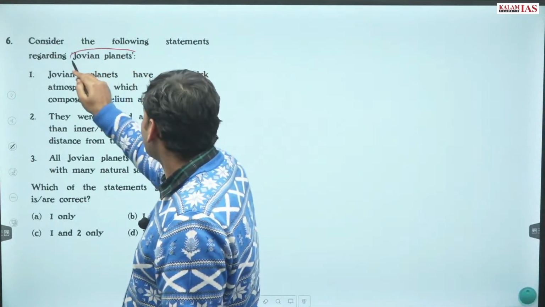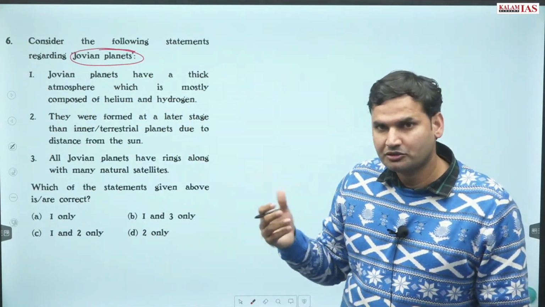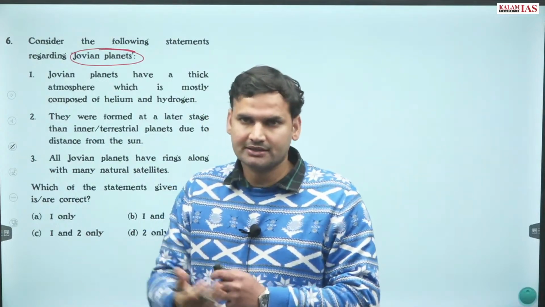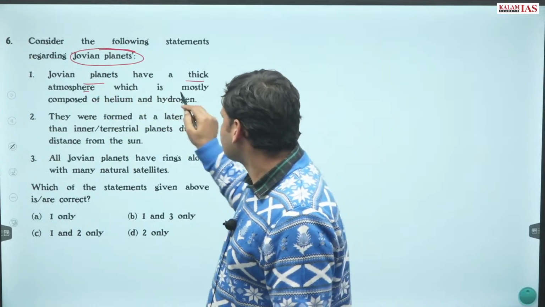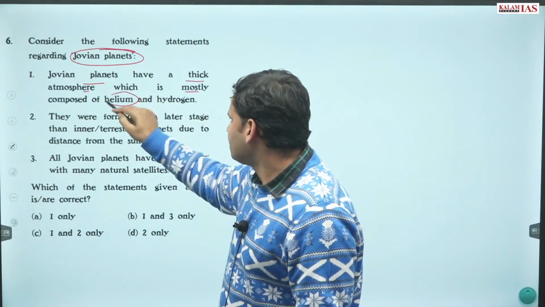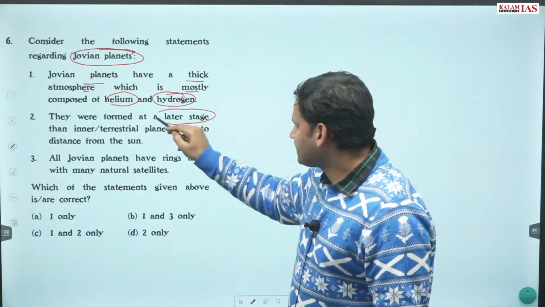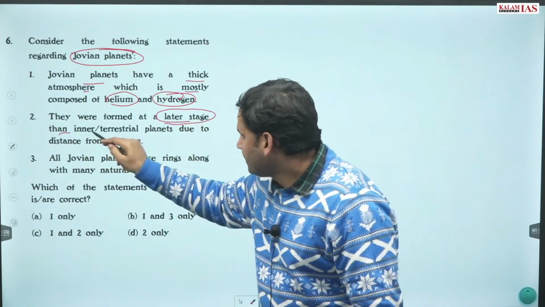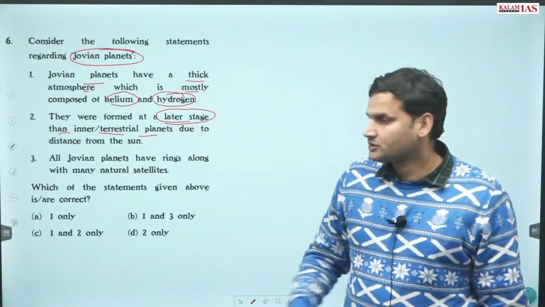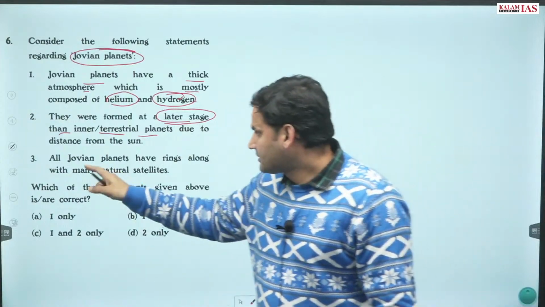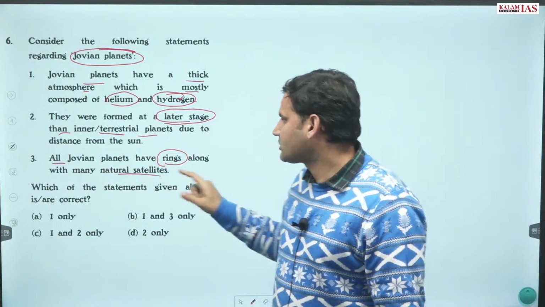Thereafter, consider the following statement regarding Jovian planets. Jovian planets, you should be aware, are outer planets. So Jovian planets have a thick atmosphere which is mostly composed of helium and hydrogen. They were made at a later stage than inner and terrestrial planets due to distance from the sun. उसके formation के बारे में बात की है. And third was, all Jovian planets have rings along with many natural satellites.